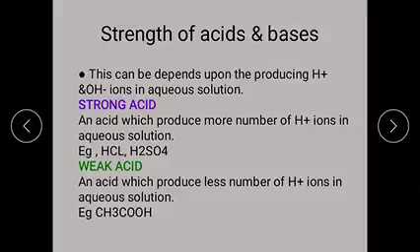The weak acid examples are acetic acid CH3COOH and carbonic acid H2CO3. Okay, these are ionized partially in water and produce less number of H plus ions.